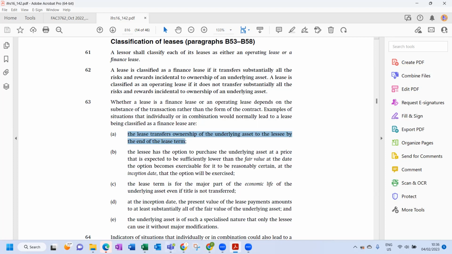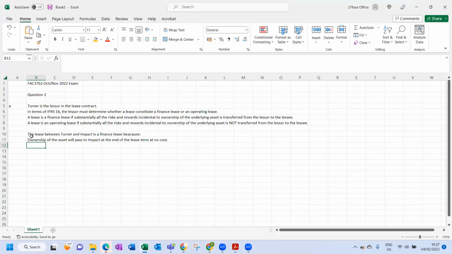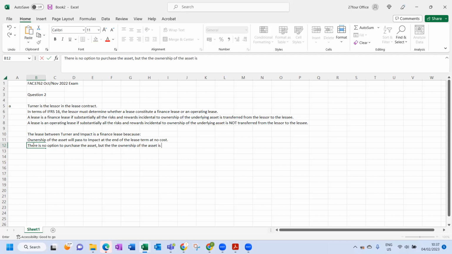Okay, so we can say over here, there is no option to purchase the asset, but the ownership of the asset is being transferred at no cost. Okay, so that's it.